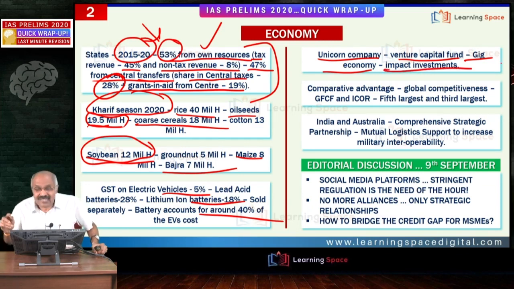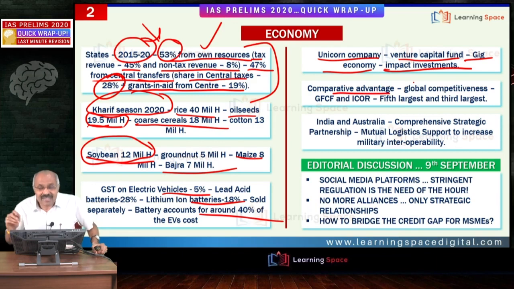Another important aspect is impact investments. What is the meaning of impact investments? Impact investments are nothing but investments which benefit two ways. One is commercial profit. Second is social impact. If somebody is giving good education at lesser cost and is also getting good profits, that is an example of impact investments.